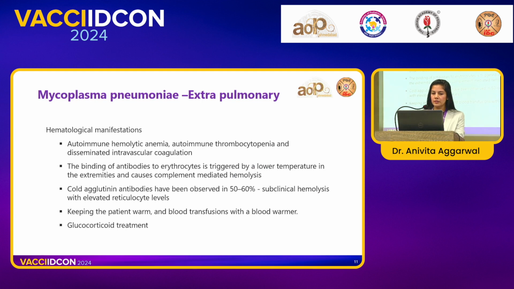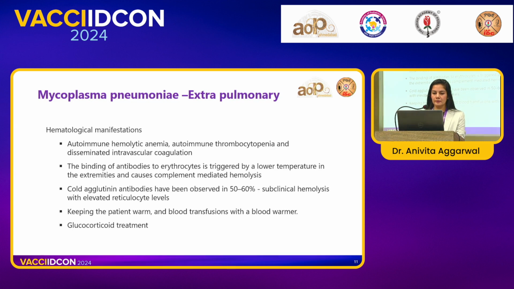Other manifestations are also thrombocytopenia and DIC, which can cause catastrophic events in a patient. These are triggered by lower temperatures, hence they are called cold agglutinins. Lower temperatures in the extremities, for example in developing shock, precipitate complement-mediated hemolysis. Cold agglutinin antibodies have been observed in barely 50 to 60% of the patients.